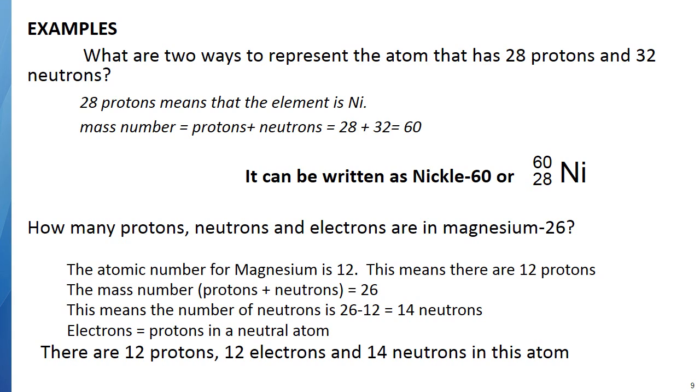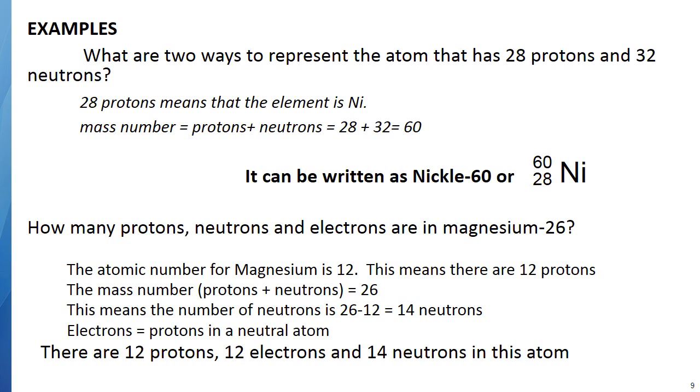So the bottom number will be 28. That's the atomic number, or the number of protons. The symbol is Ni, and then the top number will be 60. Why is it 60? Because the number of protons is 28, the number of neutrons is 32, and the total is 60. So the symbol for nickel 60 is seen there, nickel with 28 on the bottom, 60 on the top. And again, it's got 28 protons, 32 neutrons. 60 minus 28 is 32. It also has 28 electrons because it has 28 protons.